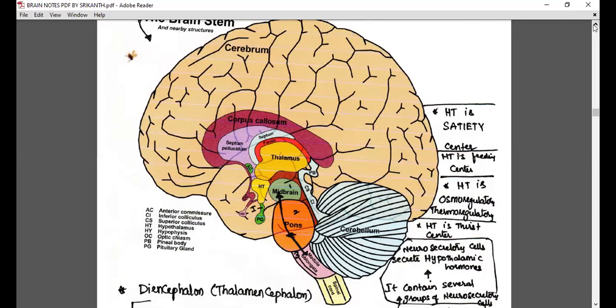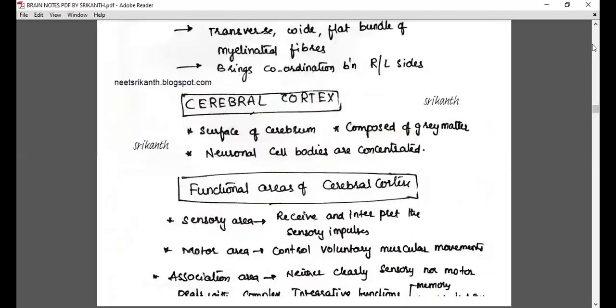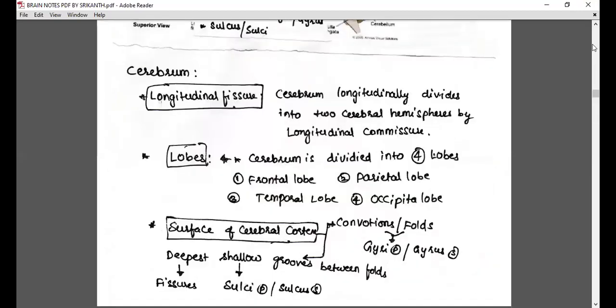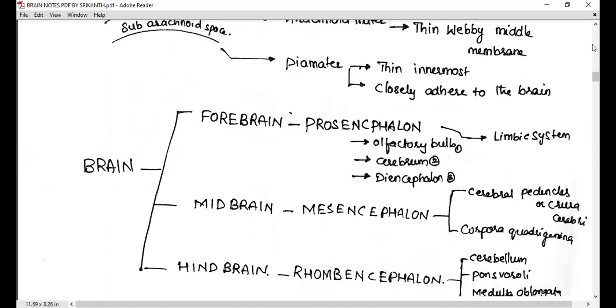Then let's continue. Where we are is very important. Actually, no need to come back, I said that so many times. But let us see. We have completed this part, the cerebrum. Now we are moving towards